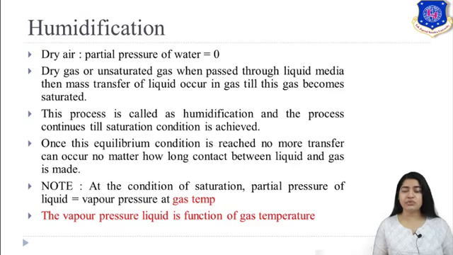Saturated condition is what? That is the extreme limit of water which can be present in your gas at that particular temperature. We will learn how the pressure changes with temperature. Now this process is called humidification, and the process continues till the saturation condition is achieved. If you keep your dry air in contact with water, then transfer of water will occur from the liquid surface to your dry air till the condition of saturation is achieved. Once this equilibrium condition is reached, no more transfer can occur, no matter how long the contact is kept between liquid and gas.